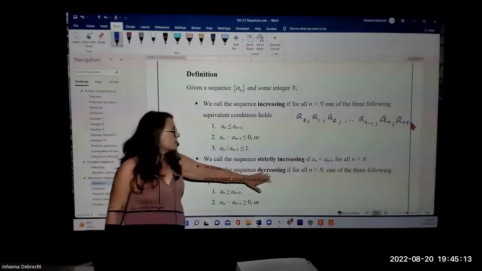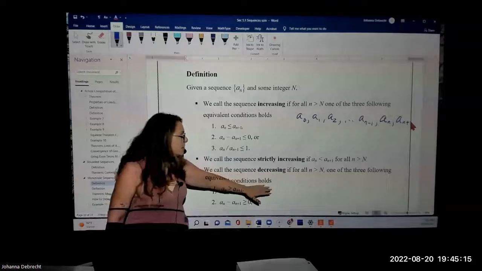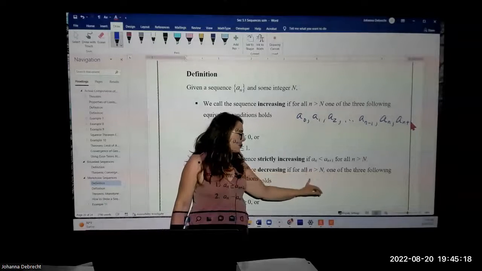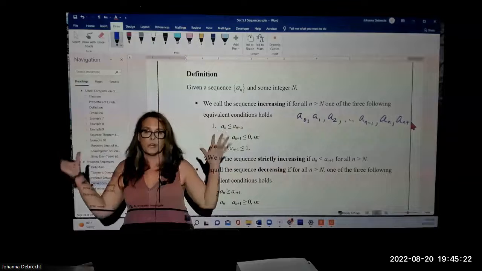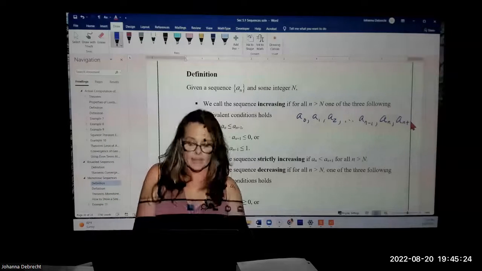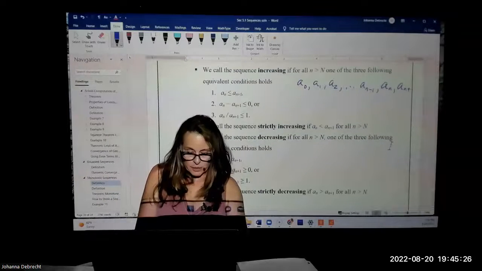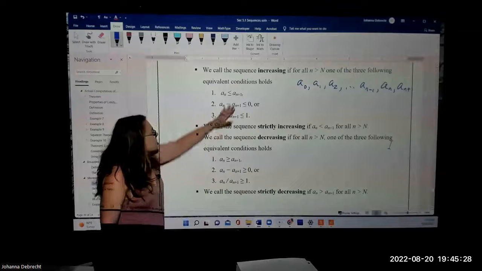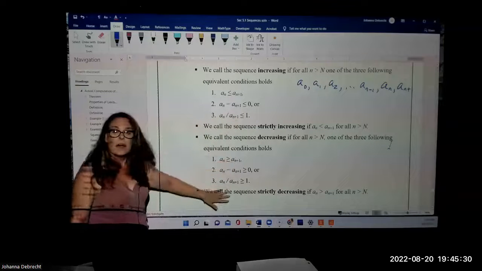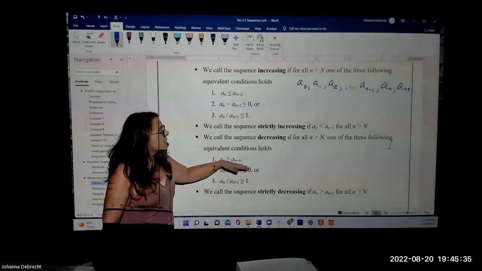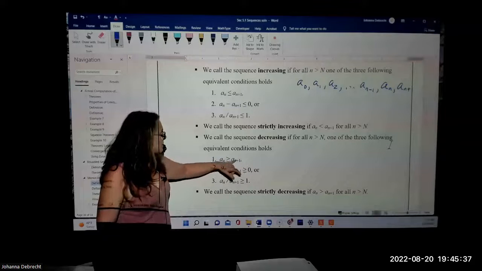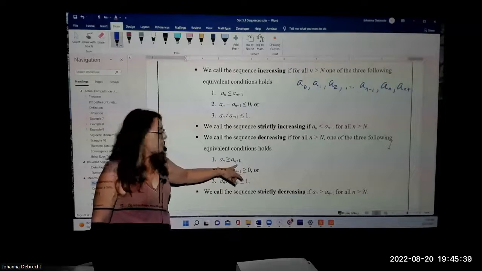We call the sequence decreasing if for some value of the subscript lowercase n greater than some particular value of the subscript, maybe 42 or 437, one of the following three holds. And basically, these are equivalent to the three above, but with the inequality turned around. So the values would be going down in value if a sub n was greater than or equal to a sub n plus 1.